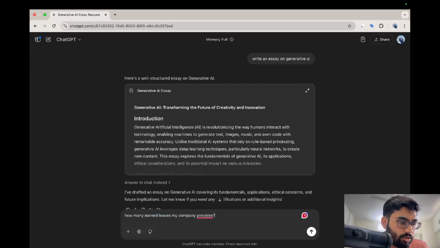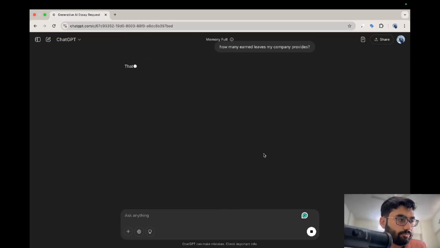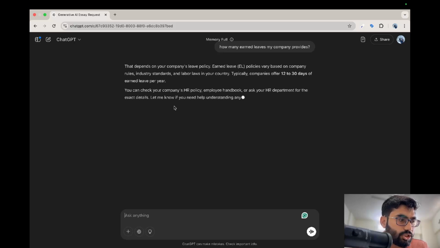Now if I hit enter, see what ChatGPT replies. It is replying with a pretty general answer, saying that it depends on your company. That depends on my company means this is not the exact answer I was supposed to get. I should get the exact answer about my company. And this is pretty straightforward, because the model has not been trained on the data set of my company, so the model cannot answer that.